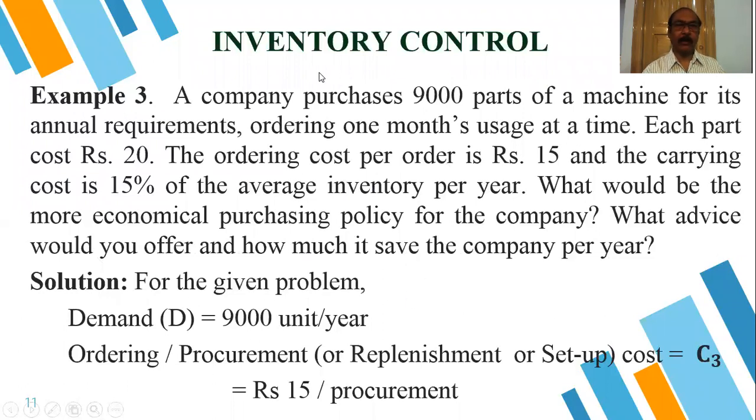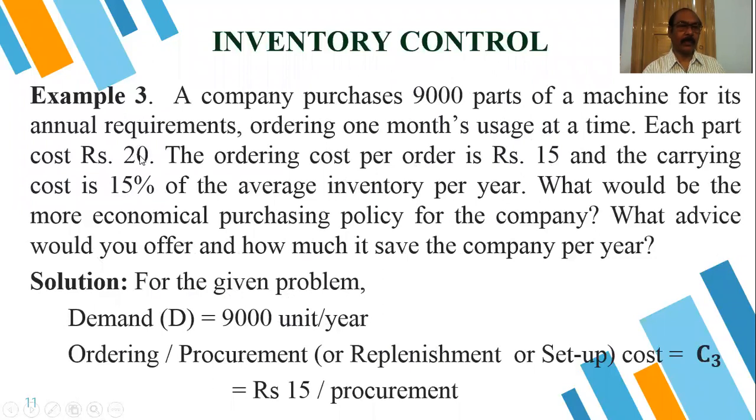For the given problem, what data is given? 9,000, that is the annual demand. Capital D is equal to 9,000 units per year. The ordering or procurement or replenishment cost is rupees 15, that is C3, and the carrying cost C1 we have to find out by calculating.